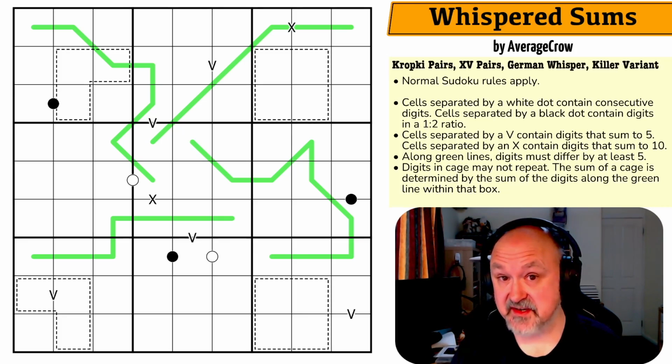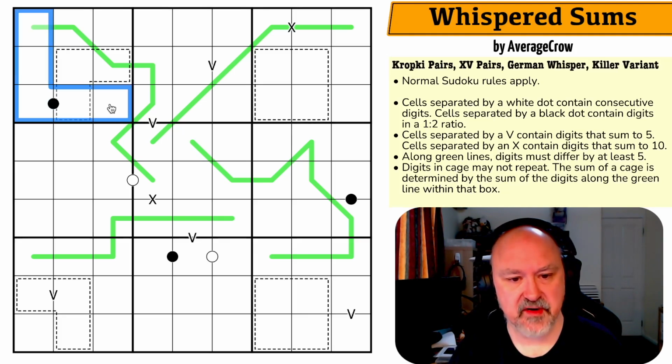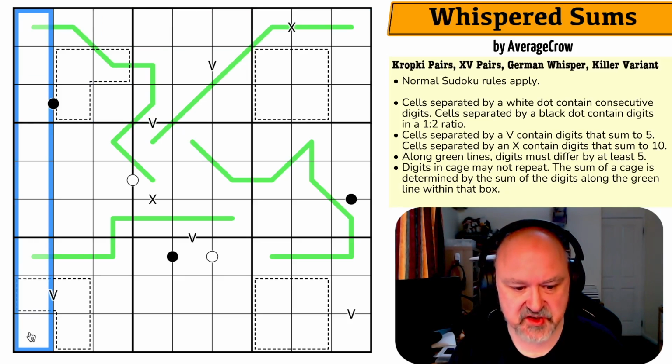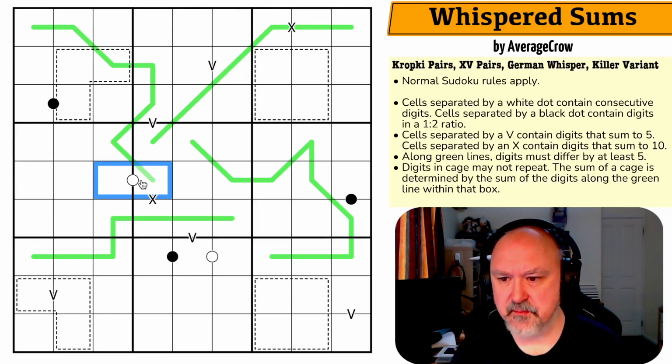There is a killer variant in this puzzle. So let's have a look at it. So Whispered Sums by AverageCrow. So normal Sudoku rules apply. So in every box, in every row, and in every column, we have to place the digits 1 to 9 without repeats. Cells separated by a white dot contain consecutive digits. Cells separated by a black dot contain digits in a 1 to 2 ratio. Not all dots are given.